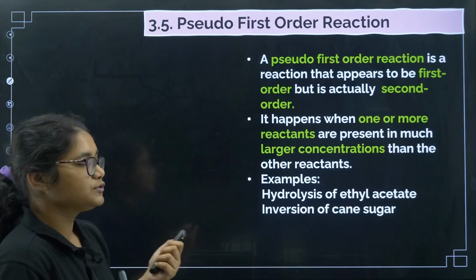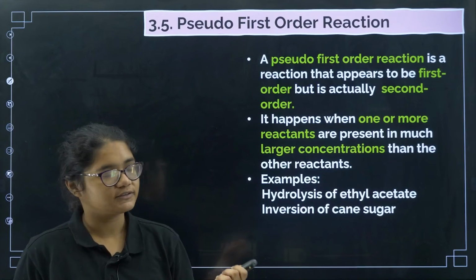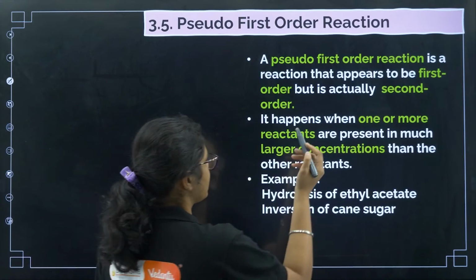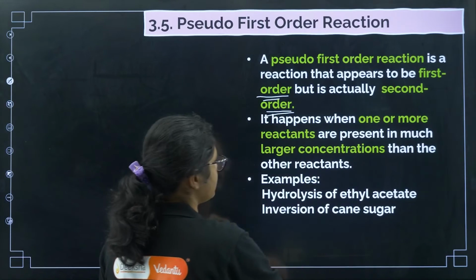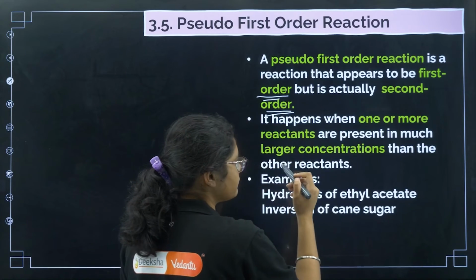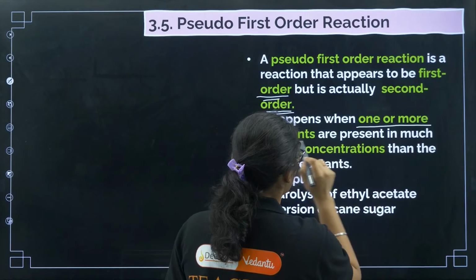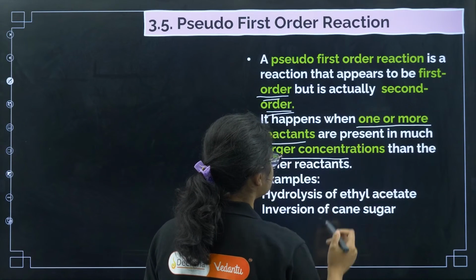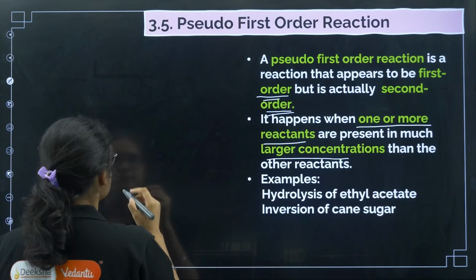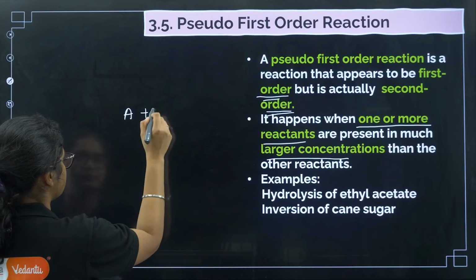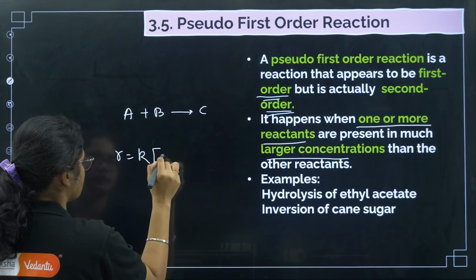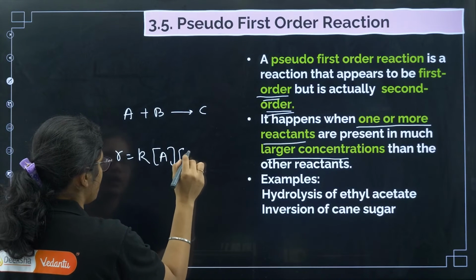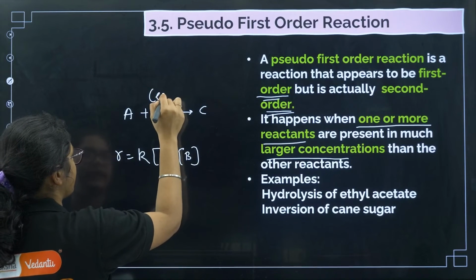Now coming to a pseudo first order reaction. What is a pseudo first order reaction? A pseudo first order reaction is a reaction that appears to be first order, but actually it is a second order reaction. When can we have pseudo first order? It happens when one or more reactants are present in much larger concentration. Suppose A plus B gives you C. If I want to write the rate law, I will write R is equal to K into A into B. Now what happens if B is present in excess?